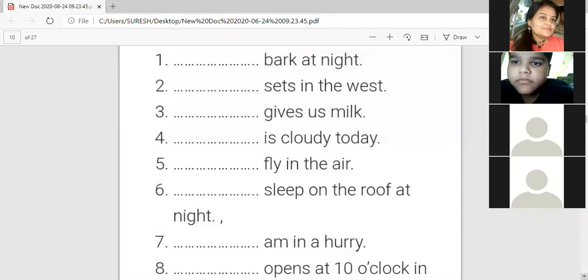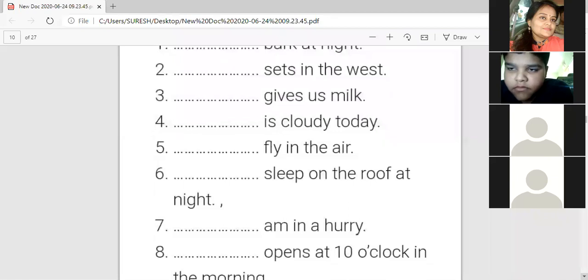Here you will write only those words which can be suitable with sleep, because there is no s added with sleep. So here you can use I, we, I sleep on the roof, and plural words you can use. Next, we. In the 7th, only one word will come. Which one?